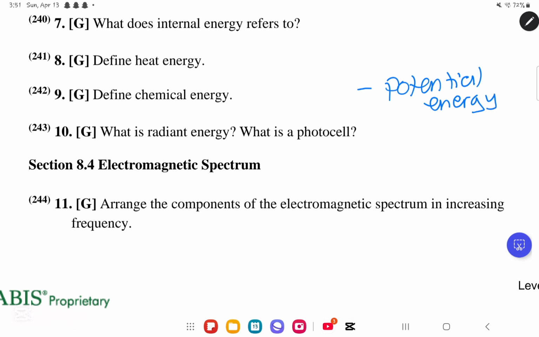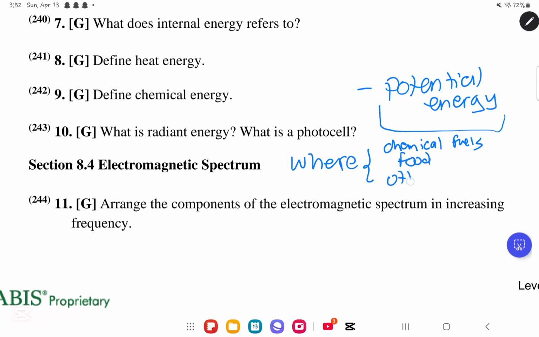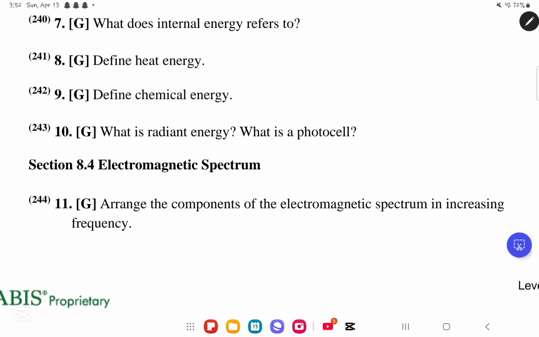Usually we can find it in the chemical fuels, the food, and in other substances. So that is it for question number 9. Let us move on to question number 10.